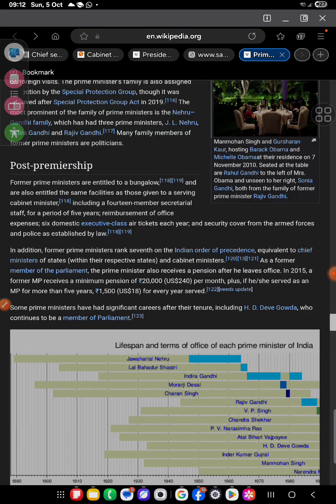Post premiership, former Prime Ministers are entitled to a bungalow and also some facilities. And you can see in addition the Indian order of precedence, the Prime Minister's rank is the seventh rank. Prime Minister, seventh rank in India's order of precedence, equivalent to the Chief Minister of the state. It is equivalent to the CM of their respective state and cabinet ministry.